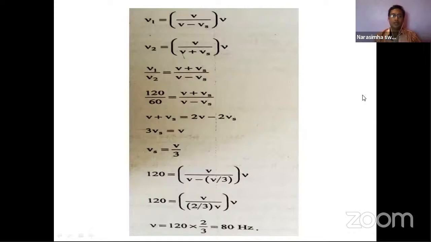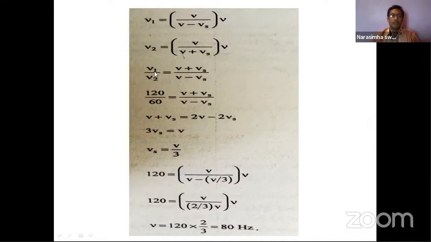Now here is the answer. The two situations were there: one is approaching, another is moving away. For approaching, mu1 is equal to V by V minus Vs into mu. Here also, for moving away, mu2 is equal to V by V plus Vs into mu.